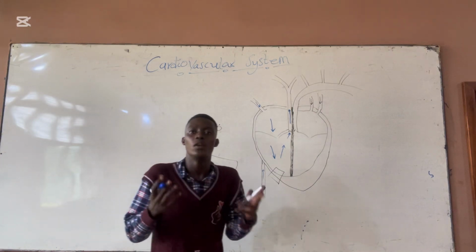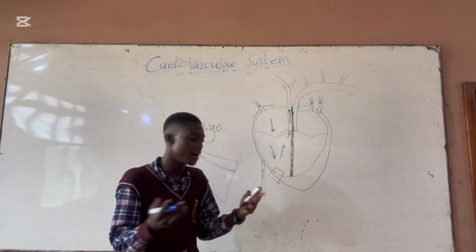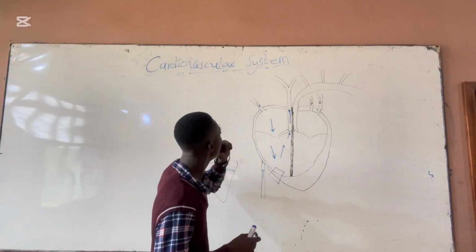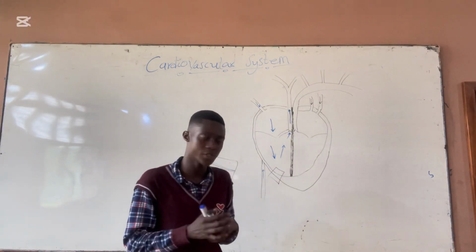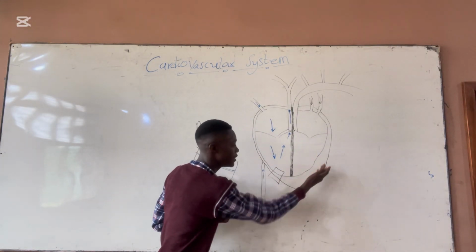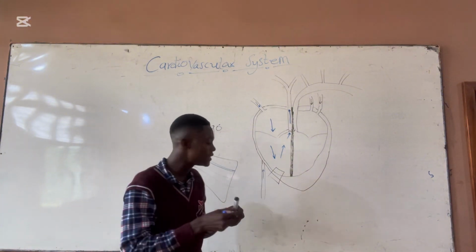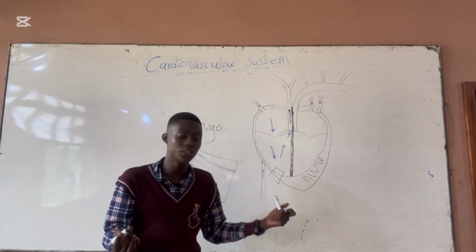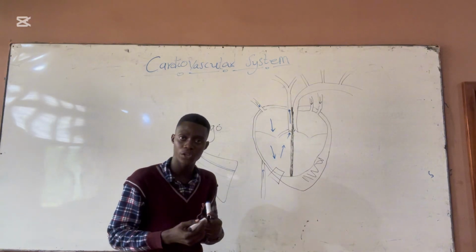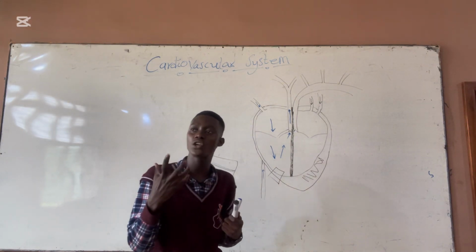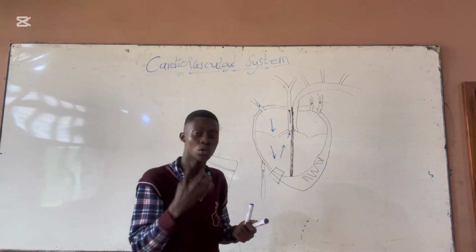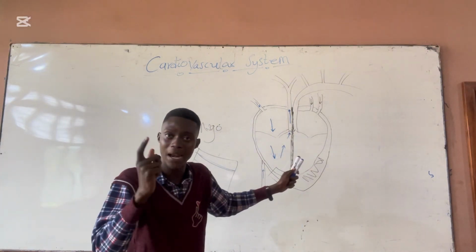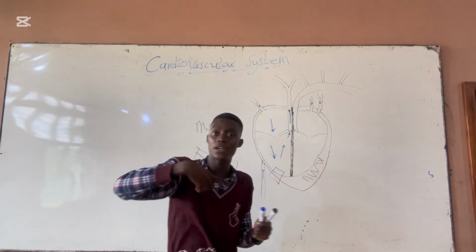So let's continue to look at the parts of the heart. We know the four chambers, and then we also know the walls of the ventricles. Now, the walls of the ventricles are these walls, and you can see that the left ventricle has a thicker myocardium than the right ventricle. This is because the left ventricle needs enough muscle to be able to pump blood to all parts of the body.